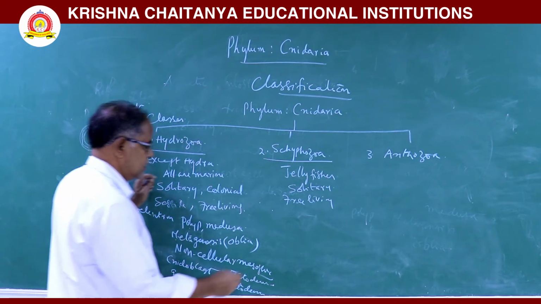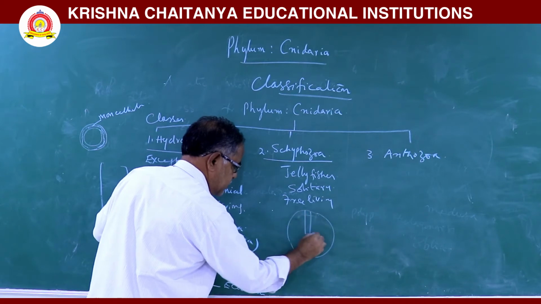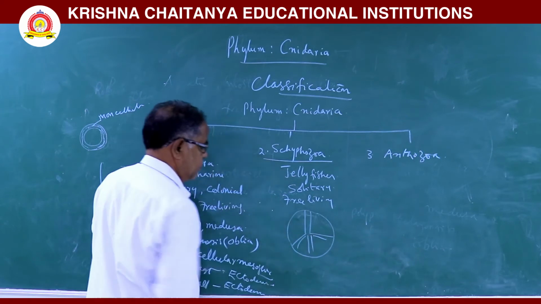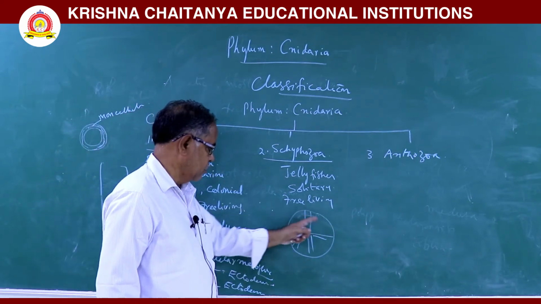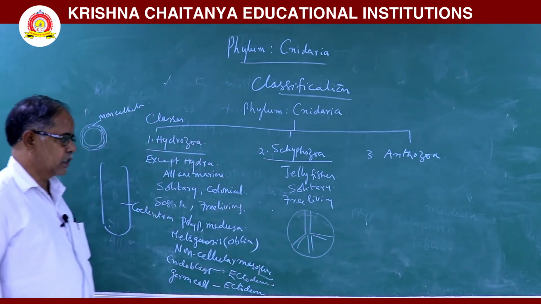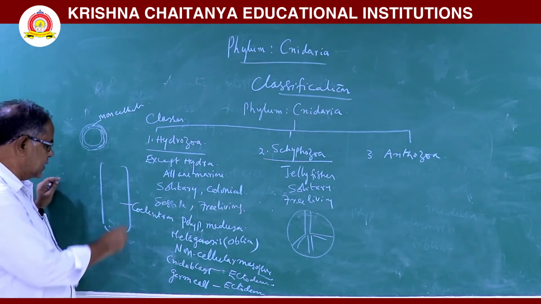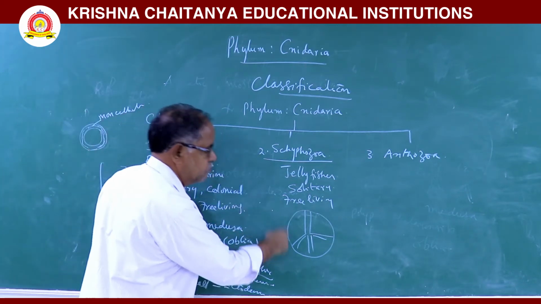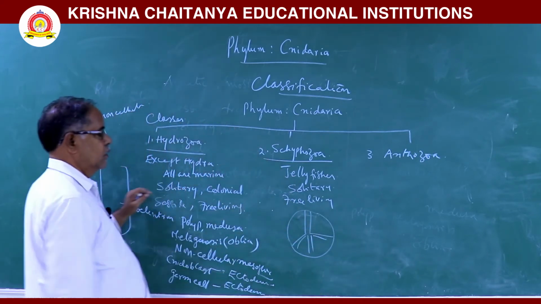Here, the coelenteron, the body cavity, is divided into four chambers and many canals. Next, in these animals, nidoblast cells form from ectoderm and germ cells form from the endoderm.